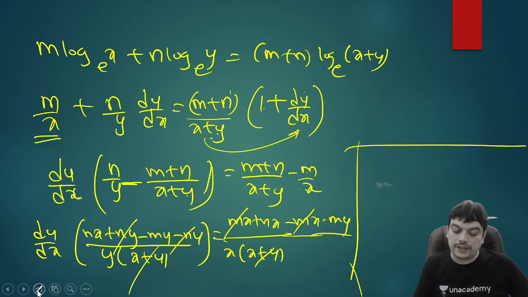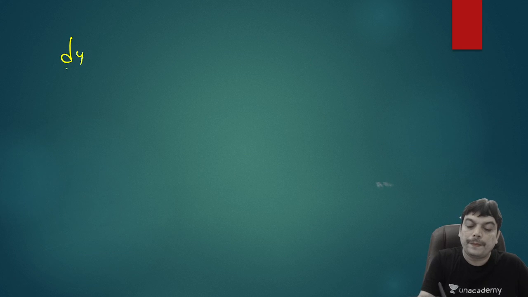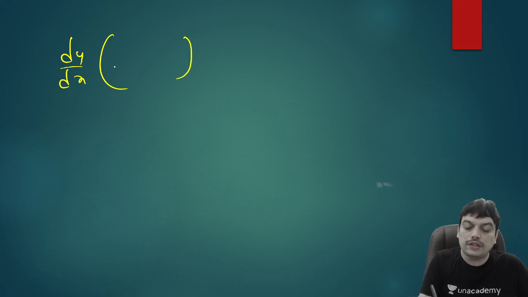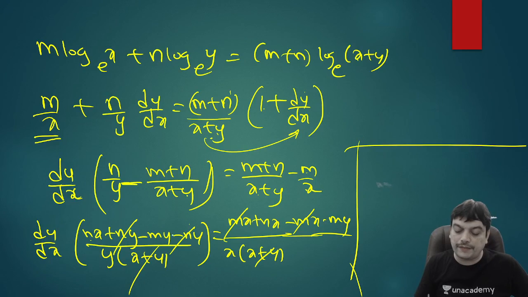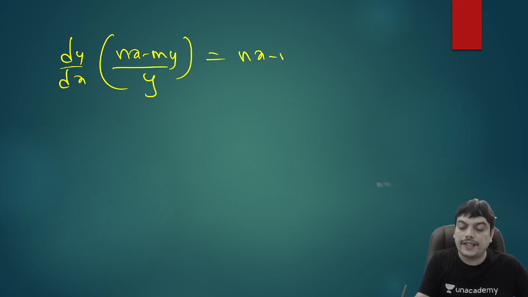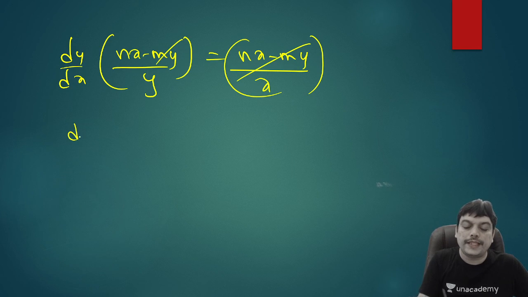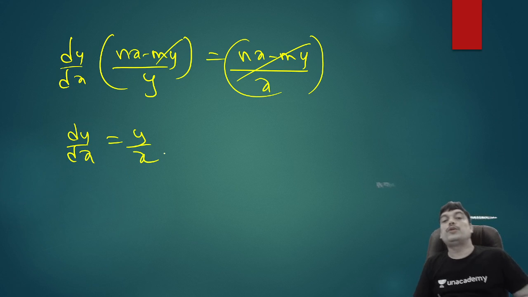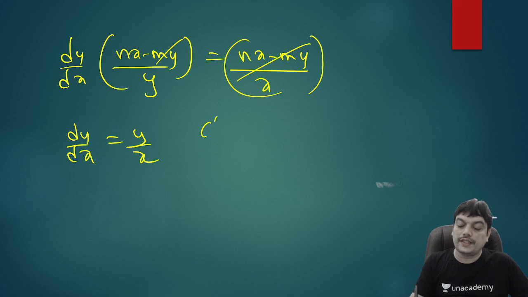So we are left with dy by dx into, what is left in the numerator, nx minus my by y. And on the other side, you are left with nx minus my divided by x. Again, cancel this term, we'll be getting dy by dx equal to y by x. So therefore, the correct answer for this is choice A.